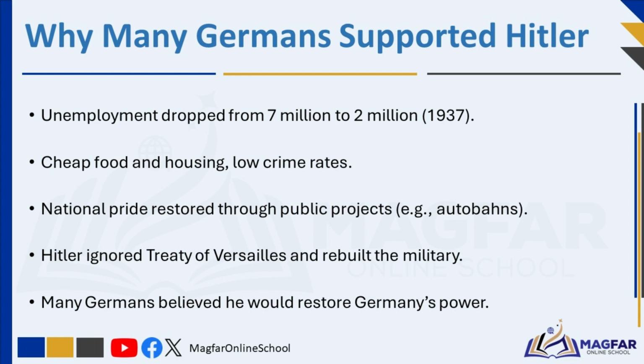Public works projects, like autobahns, freeways, created jobs. He ignored the Treaty of Versailles and reintroduced conscription, preparing for war. Many Germans believed Hitler would restore Germany's strength. Although life in Nazi Germany seemed to improve, citizens lost their rights, and the country was heading toward war and destruction.